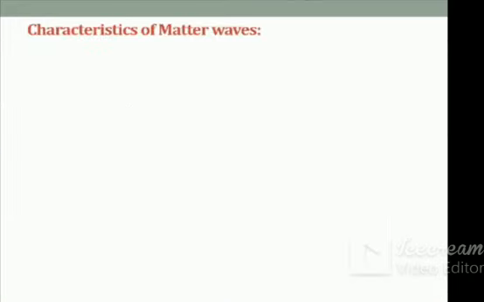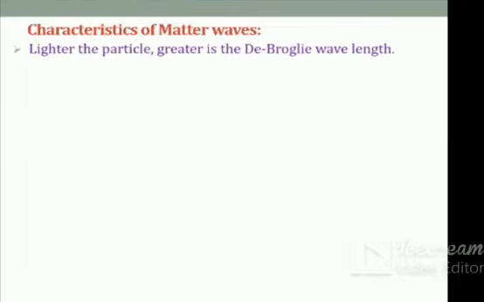Now we see what the characteristics of the matter wave are. The first characteristic: the lighter the particle, the greater is the de Broglie wavelength. Here we discuss these terms using the earlier relation.